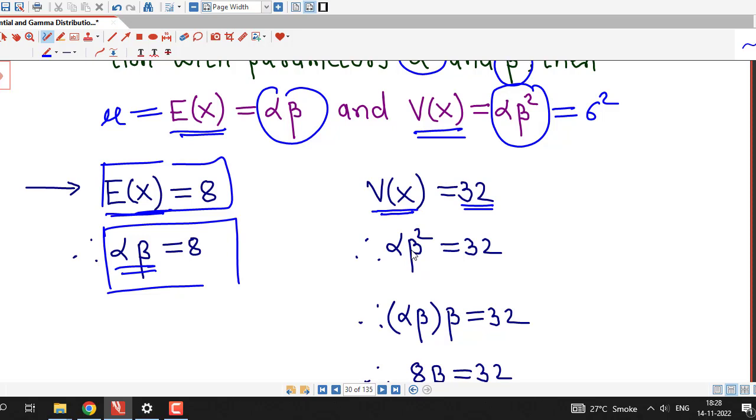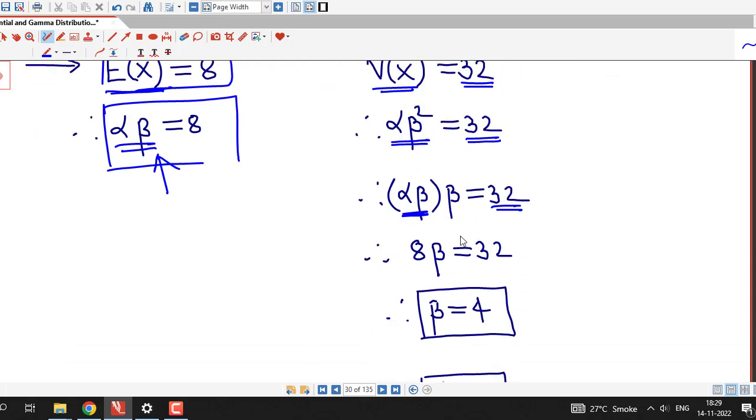So we replace this by alpha times beta squared, that is given as 32, and this alpha times beta squared I can rewrite as alpha times beta in the bracket times beta equal to 32, and this I can use here. I put alpha times beta equal to 8, and I will obtain 8 times beta equal to 32. That gives me beta equal to 4.